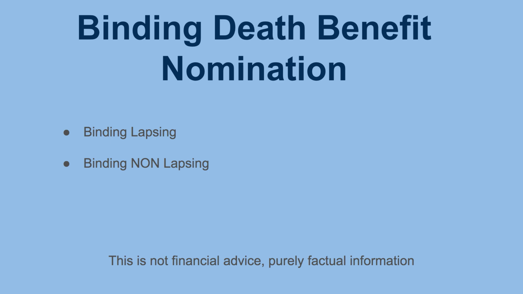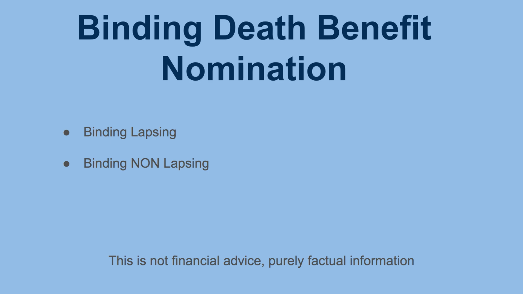Now, typically the list is quite straightforward, where it's going to be things like spouses, children under the age of 18, financial dependents, someone in an interdependent relationship, so this is someone you have a close personal relationship with, or a legal personal representative. So a legal personal representative is your will. Okay, so if you've got a will, if you've gone ahead and done some good estate planning and you've got a will in place, you can actually nominate your will to receive the funds.